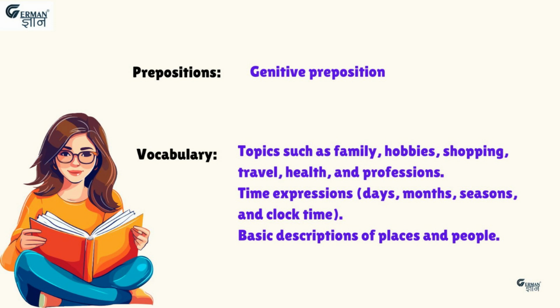Then talking about the vocabulary. So topics such as family, hobbies, shopping, travel, health and profession. You should know the vocabulary of all these topics. Then you should know different words for time expressions, that is days, months, seasons and clock time. And you should know how to do basic descriptions of places and people.